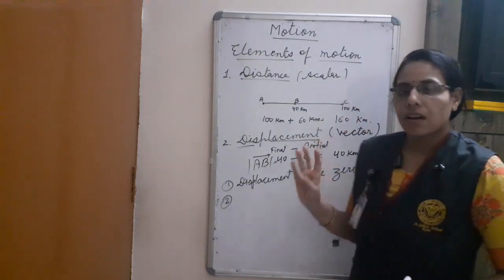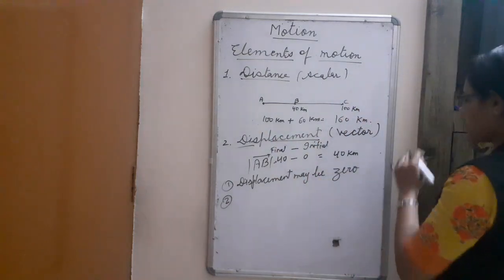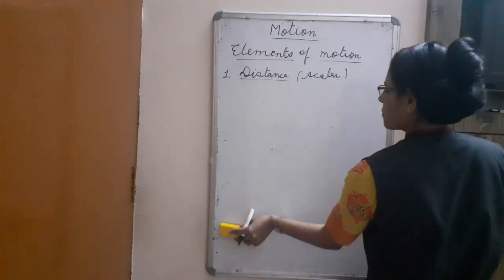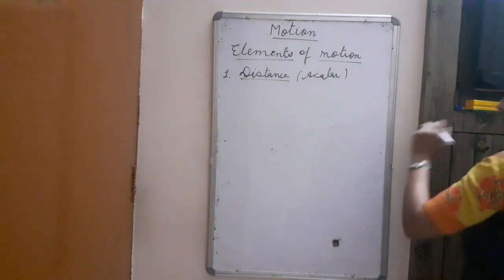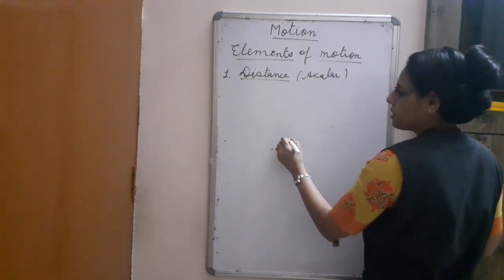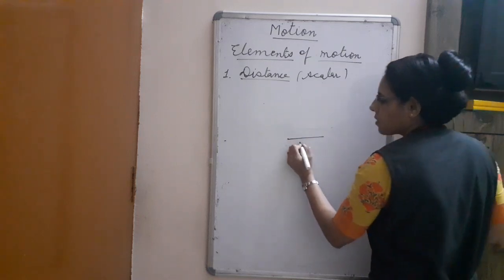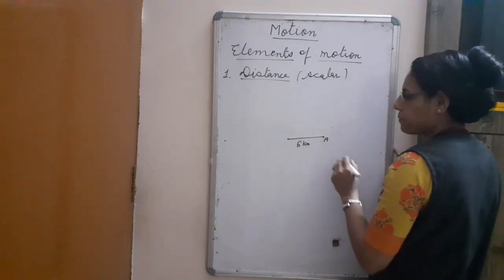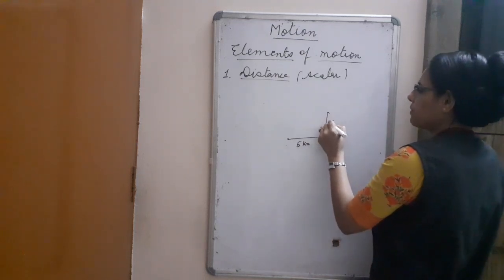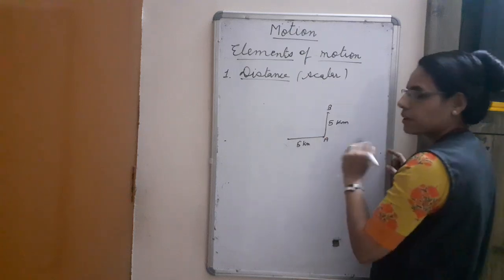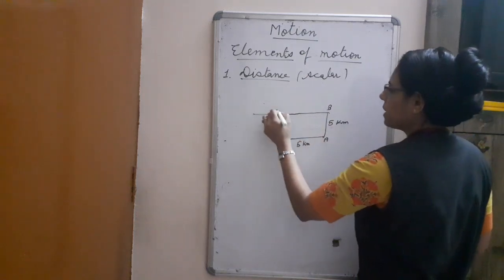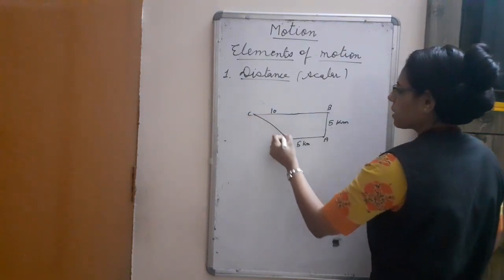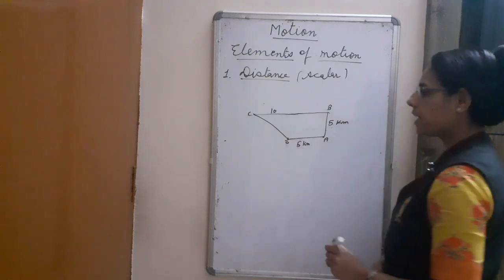Second, now we are taking another example. There is a point. It starts journey from here, 5 kilometers. It reaches to A point. Then another 5 kilometers. It reaches to B point. Then another 10 kilometers. It reaches to C point. Then again come back to its original position, A point.